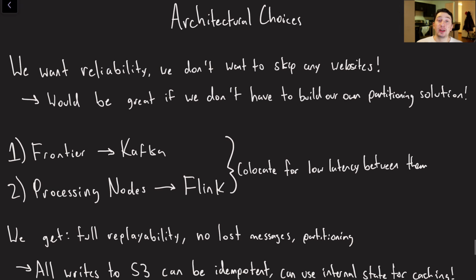Okay, so we've basically said now that our frontier is going to be a bunch of queues so that we can breadth first search all of our links. It's going to allow us to take better advantage of all of that caching that we're doing on our processing nodes. So the question is, what technologies do we want to choose?